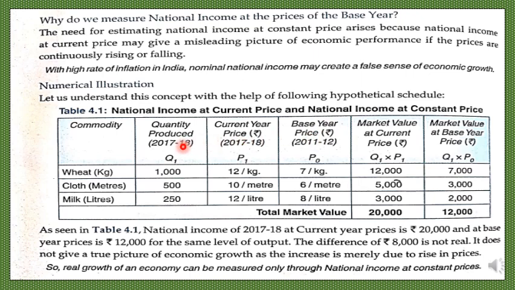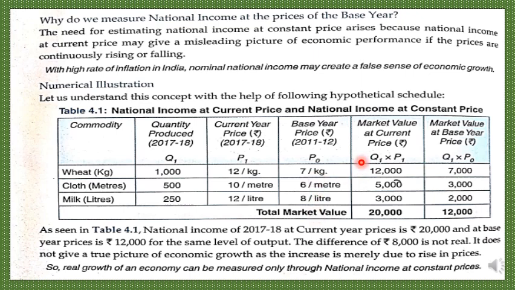The quantities of output of the 3 commodities is Q1 in the current year. Price in the current year is P1. The prices of each of the commodities is given. Base year prices have also been recorded here, assumed as these prices.